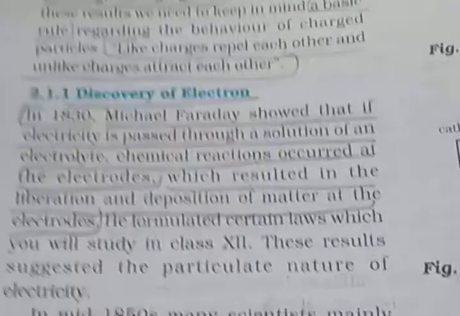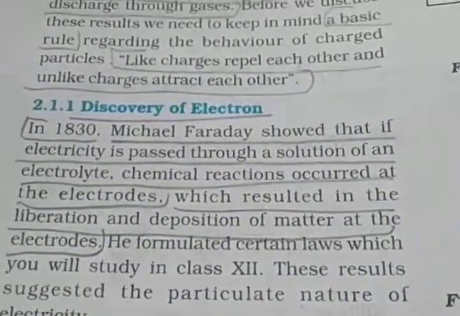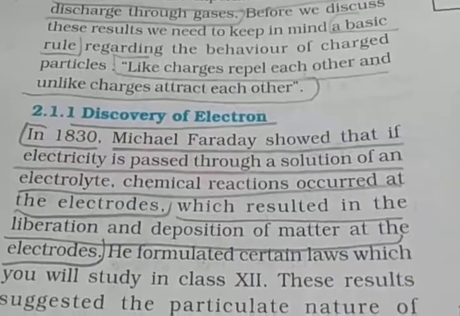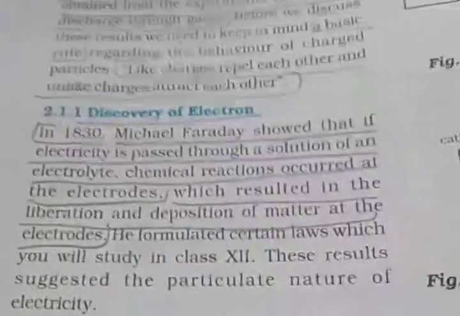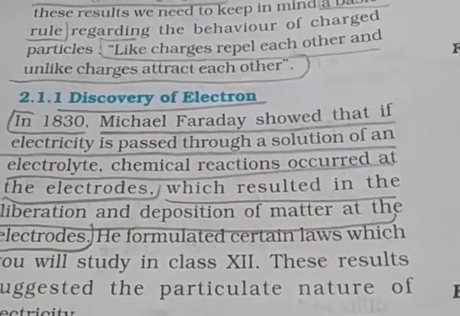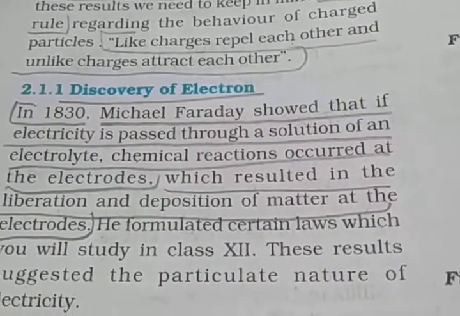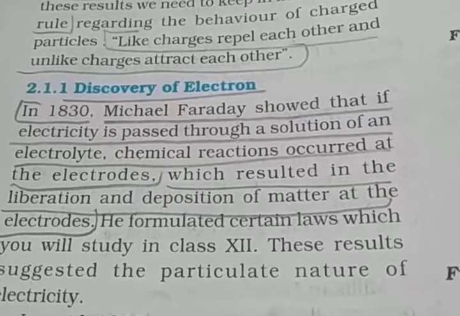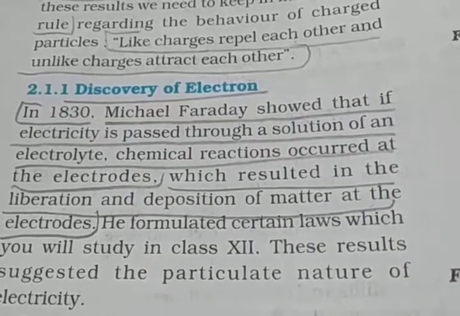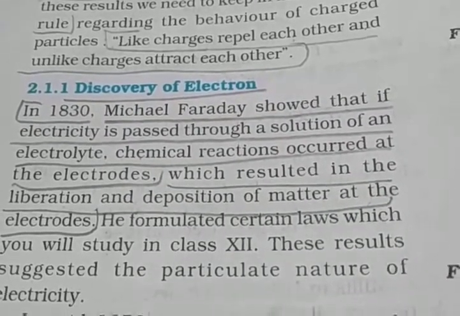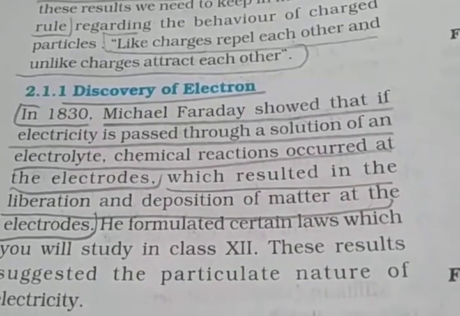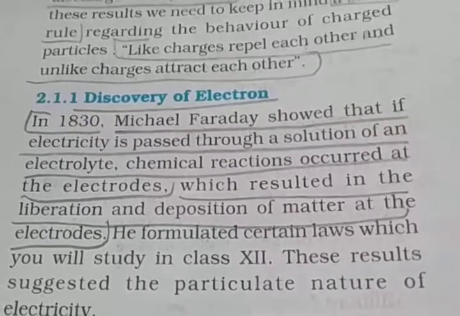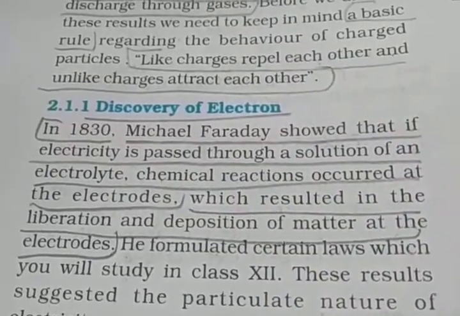Generally you already know that whenever a solution ionizes, like NaCl into Na plus and Cl minus, Na first loses an electron and converts into Na plus, and then Cl gains an electron and converts into Cl minus. But these reactions occur at the electrodes, and we use two types of electrode, cathode and anode. Cathode is negative and anode is positive.